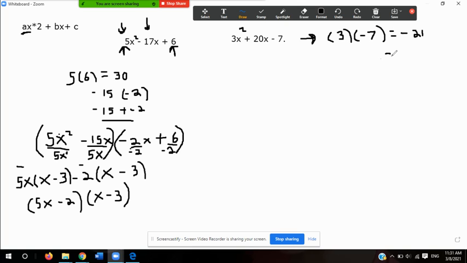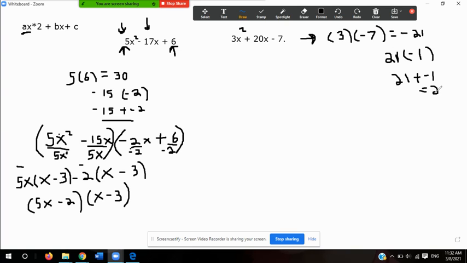So positive 21, much better, times negative 1 equals negative 21. And if I add 21 plus negative 1, that would equal 20. And that's what I want. That makes my answer correct.